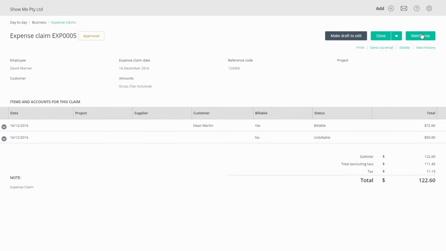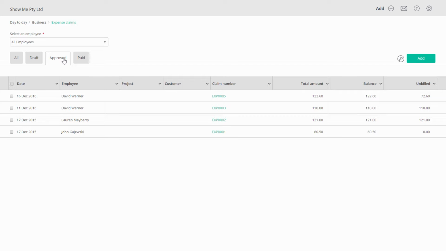Administrators can unapprove it. The expense can now be paid and billed to a customer. Notice on the approved list, the item is listed in the unbilled column, meaning it has been assigned to a customer but is not yet invoiced.